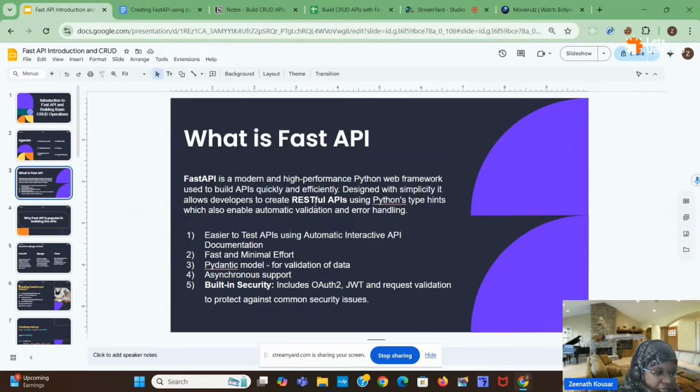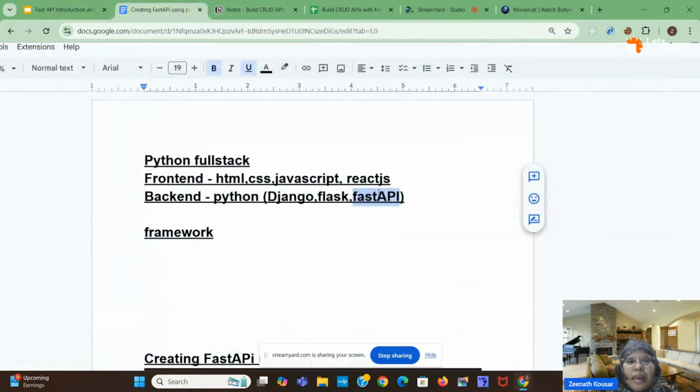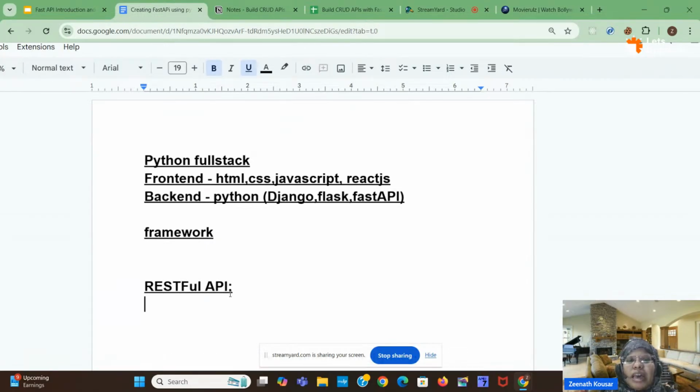So we saw what an API is, right? What is a RESTful API then? What is the difference between an API and a RESTful API? We know what an API is. A RESTful API is nothing but one type of API. In APIs, we have so many different types, which allow us to communicate between two different software applications. Among those, RESTful API is one type of API which follows REST architecture.